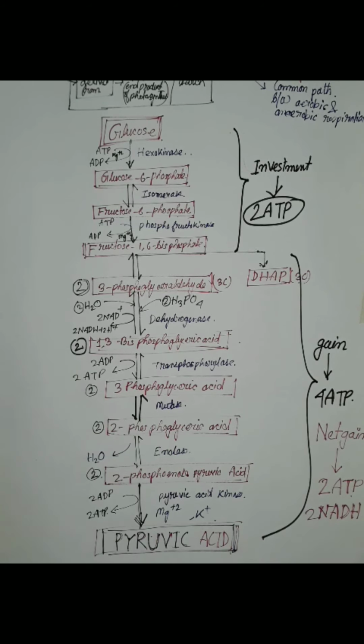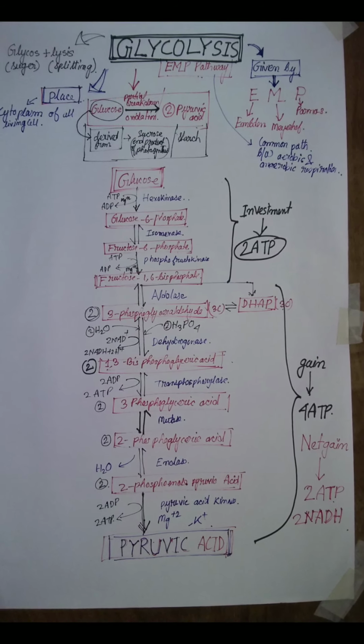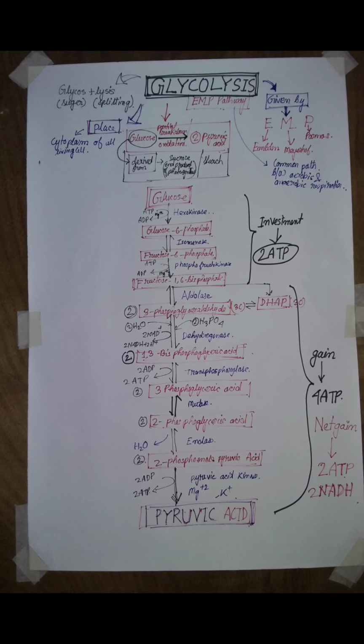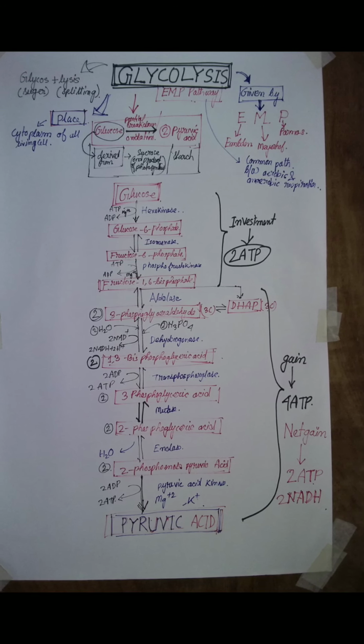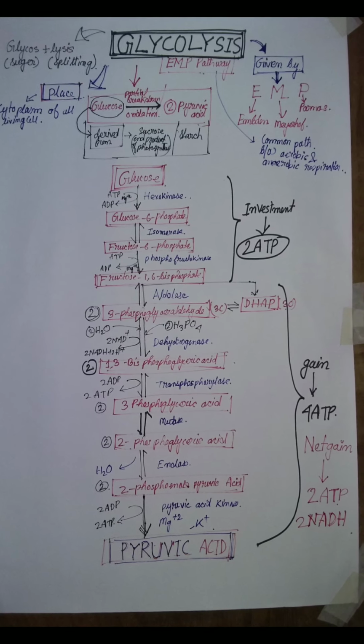The end product of glycolysis, pyruvic acid, will now participate in the link reaction, where it undergoes oxidative decarboxylation and is converted into acetyl-CoA. Acetyl-CoA will participate in the Krebs cycle. We will discuss the Krebs cycle in the next video.